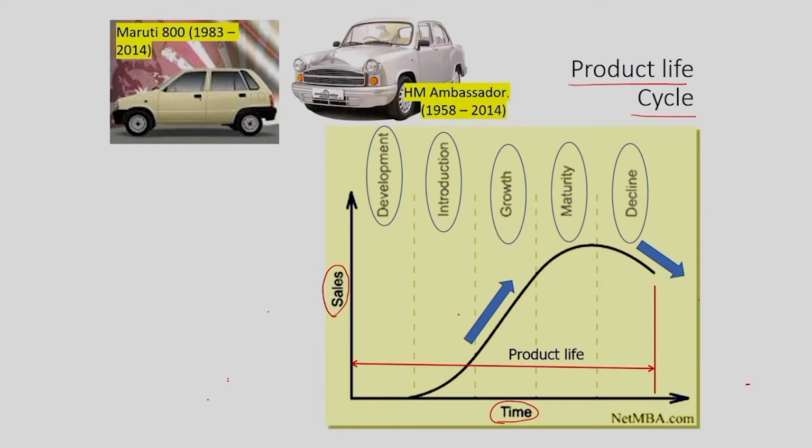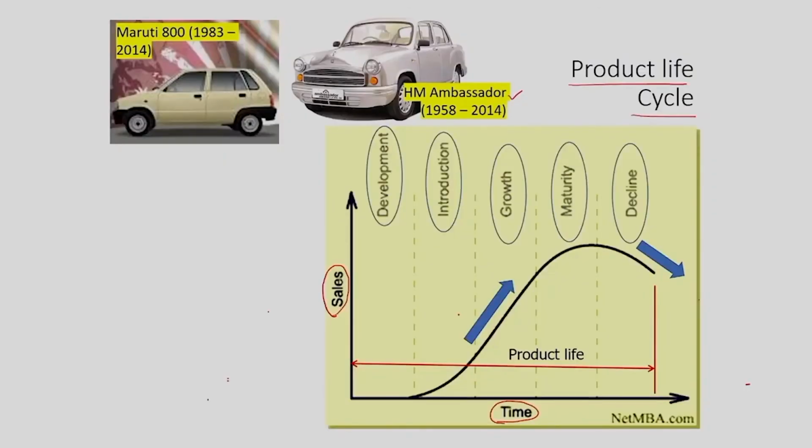Another example is the HM, that is Hindustan Motors Ambassador car. So, you can see the car was launched in 1958 and it was in the market up to 2014. The product life, it is again in number of decades.